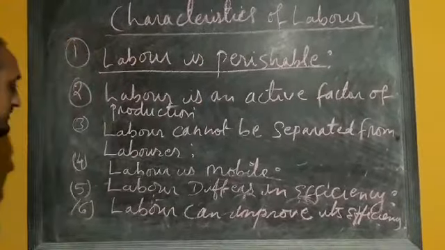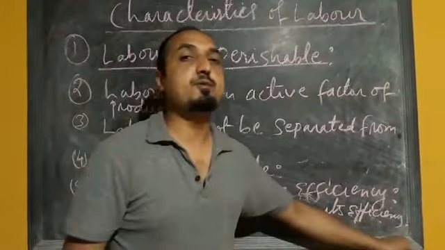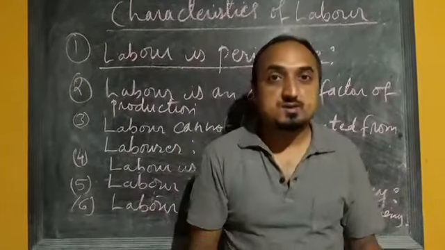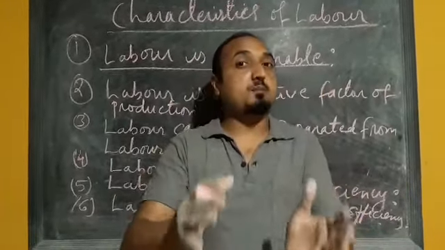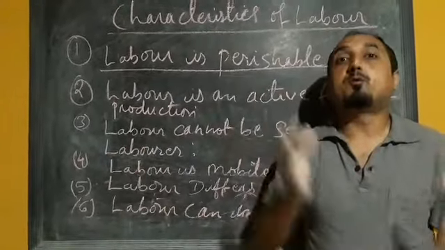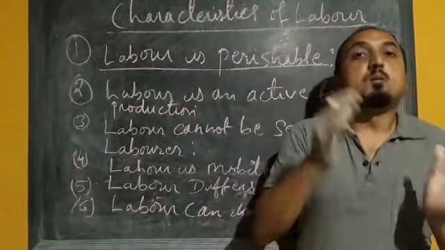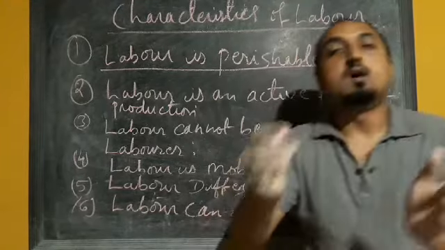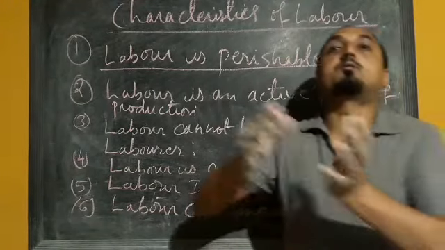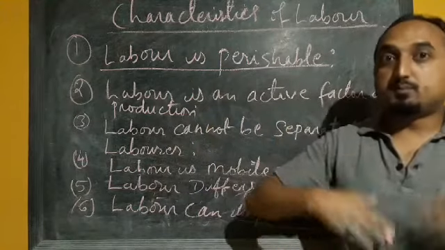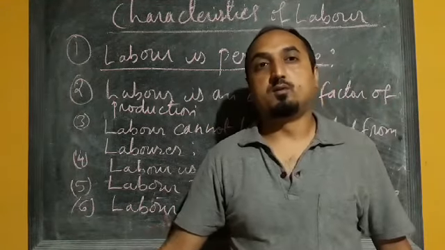Okay, so the last characteristic we have: labor can improve its efficiency. Yes, that is possible. The efficiency or the productive capacity of labor can be improved. How can it be improved? By providing technical knowledge, more training, more education, the efficiency of labor can be improved. Okay, once again listen, the efficiency of labor can be improved by providing better technical knowledge, better education, more training. So once the workers become trained, their efficiency will be improved.